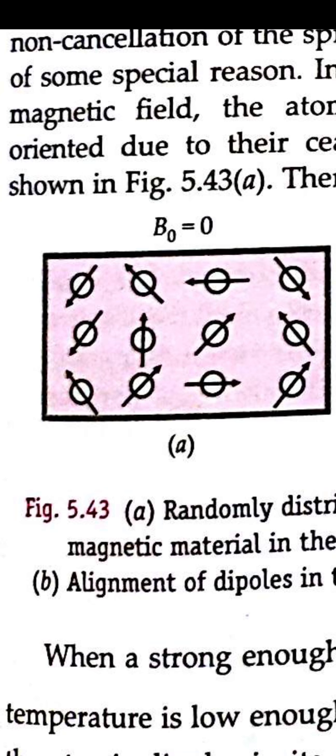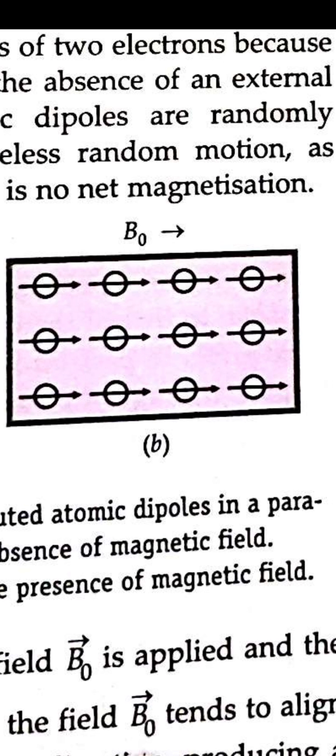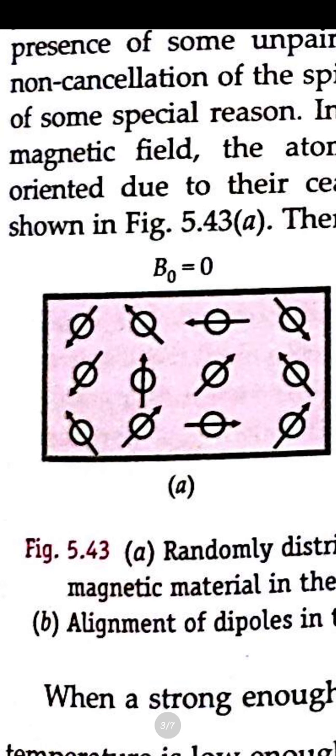And when we give an external magnetic field, see in the second figure, when we are providing the external magnetic field, they move in the direction of the magnetic field. See the direction of B0, that is the magnetic field, and along with that the atomic dipoles are also setting themselves, or tending to move, in the direction of the magnetic field. This is in the presence of the magnetic field, and this is in the absence of the magnetic field, that is the distribution of the atomic dipoles. So they are random in the absence of the magnetic field, and they try to set themselves in the direction of the magnetic field when the external magnetic field is applied.